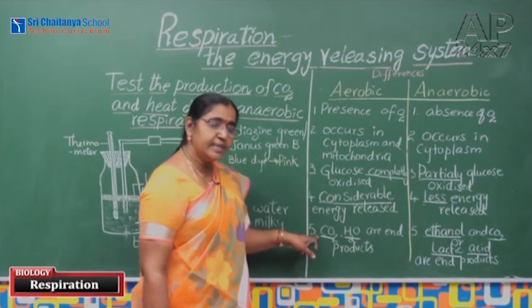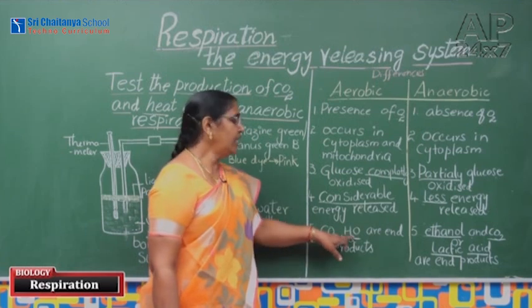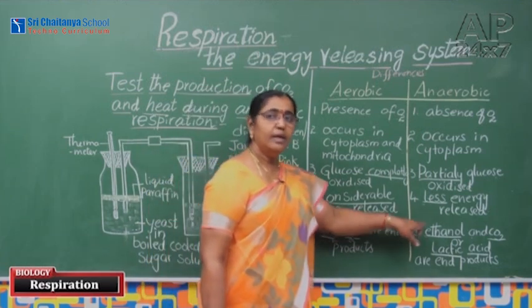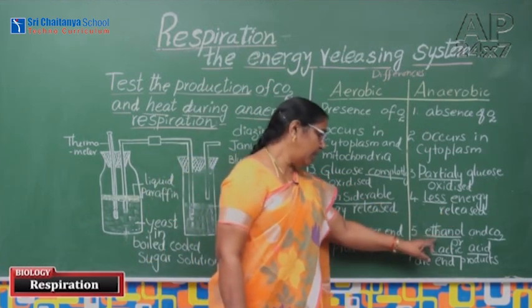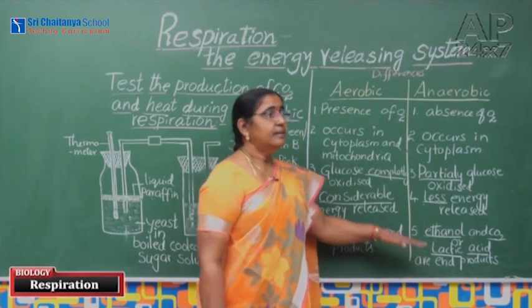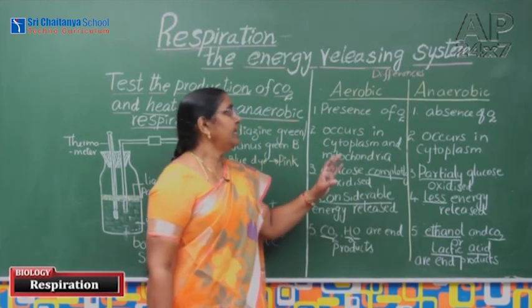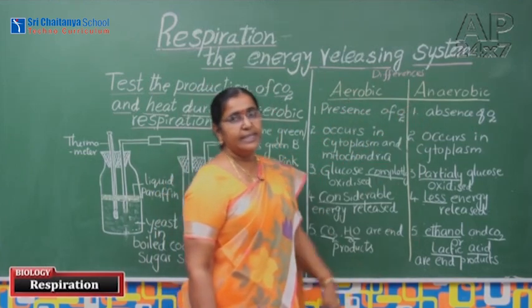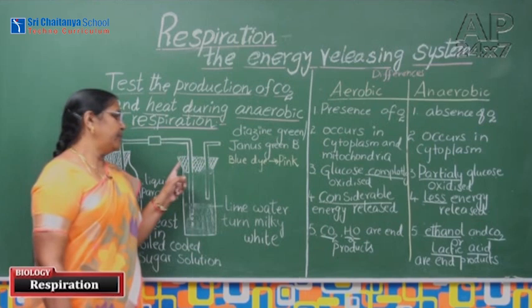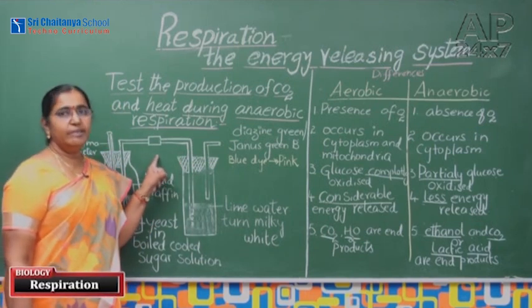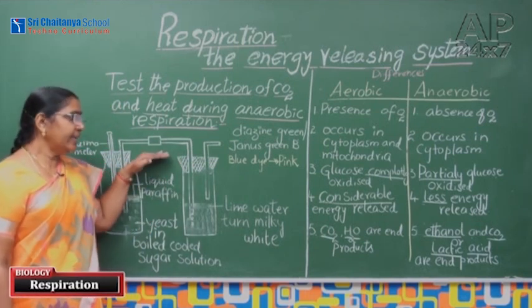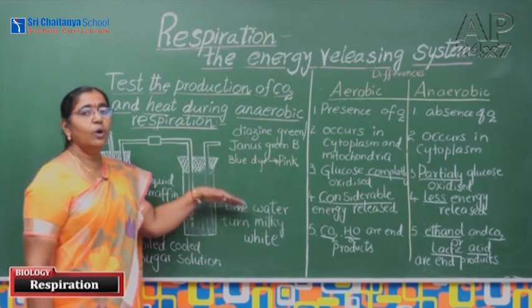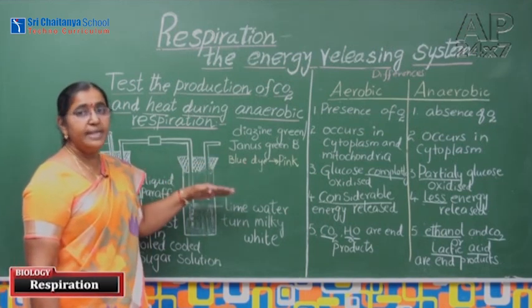Here the end products are carbon dioxide and water. Here ethanol and carbon dioxide or lactic acid. By that we can easily explain the differences between aerobic and anaerobic respiration. This experiment was asked in 2019 AP also. They gave this experiment and asked questions based on this diagram.